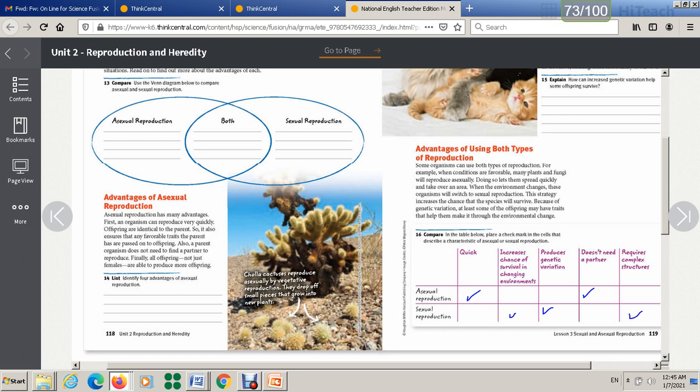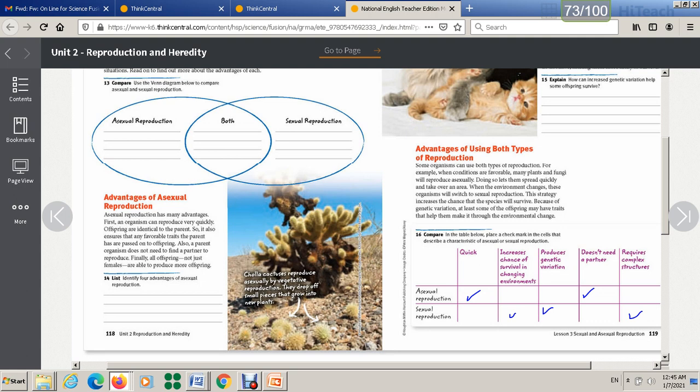Maybe here I didn't mention it. They require, for example, for sexual reproduction, they need flowers and other organs. For asexual they don't need this. Okay, so these are the answers, copy them.